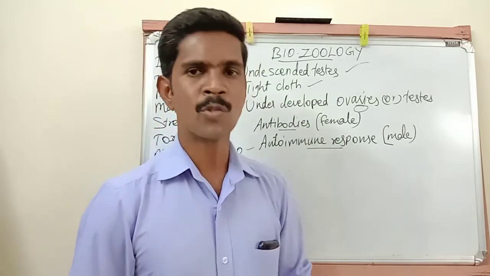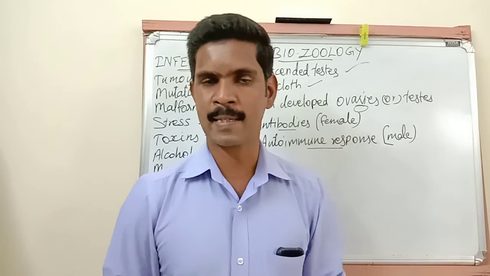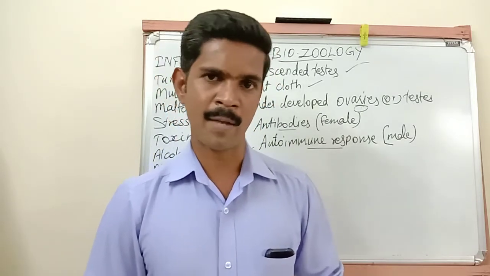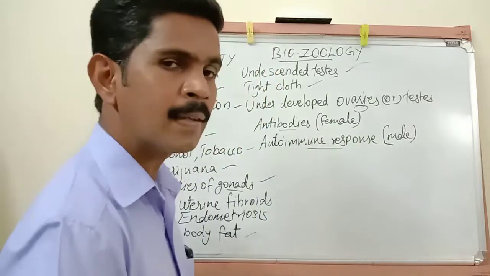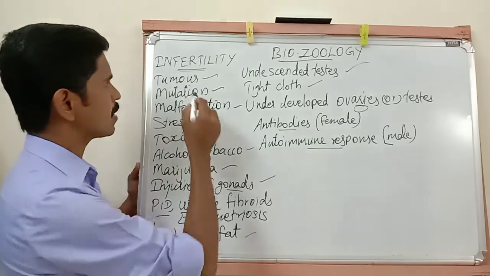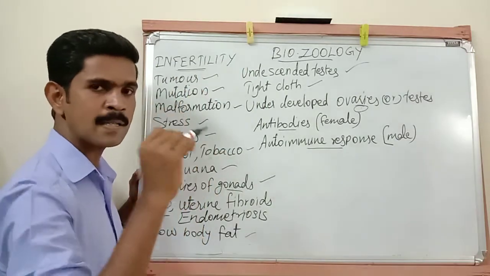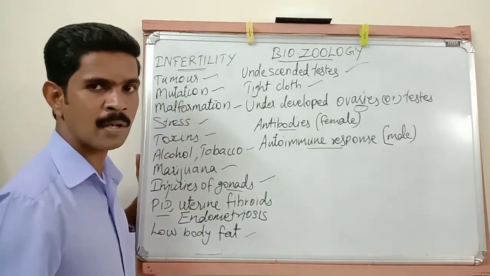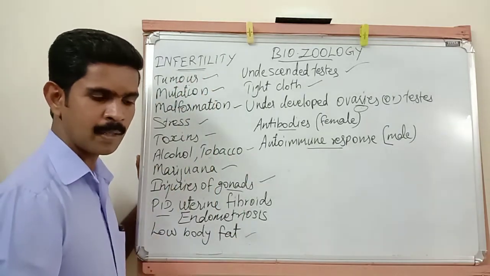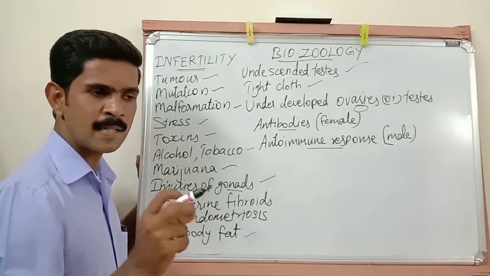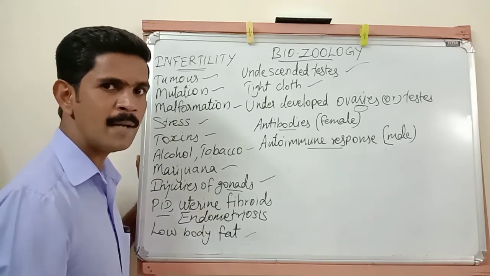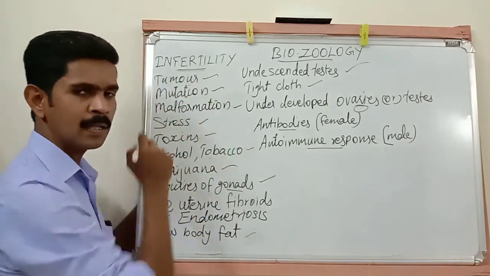Understand, my dear students? I hope you all understood all the reasons. This is a 5-mark question. So once again, let me repeat the reasons for both male and female infertility. The first reason is tumor. If a tumor occurs in the pituitary gland or the reproductive organ, it leads to infertility. The next one is mutation. If the genes responsible for sex hormone production undergo mutation, it leads to infertility.